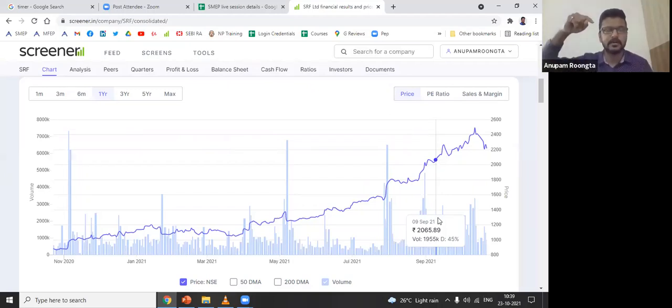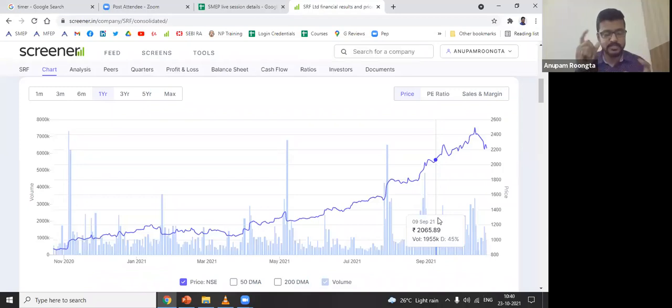So it is not that when bonus and split is announced, the stock price will go down from 10,000 rupees to 2,000 rupees and it will show in the chart. No, because that's a wrong representation, right? Think about it. The price of the stock has actually not come down because the wealth of the investors has actually not come down. So if they show in the chart that 12,000 rupees stock has become 2,000 rupees stock, it will look like there is a loss, but there is no loss. So entire back-end data of last 5, 10, 15, 20 years, whatever number of years the stock was listed on, everything is updated in the back-end on both NSE and BSE stock exchanges. And all the screener and Moneycontrol take data from the exchange. So they also update all the data.